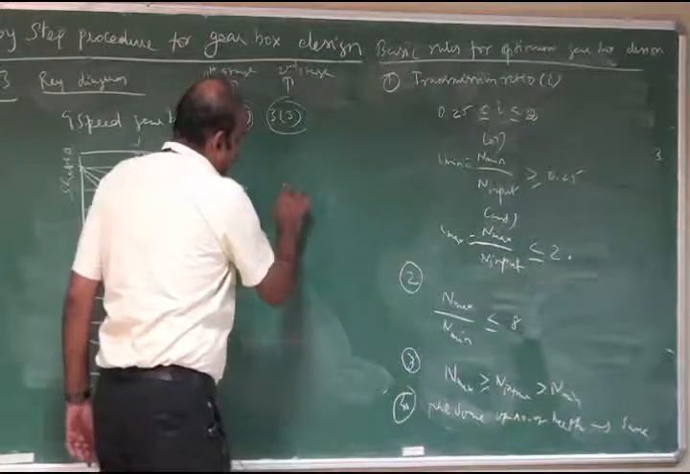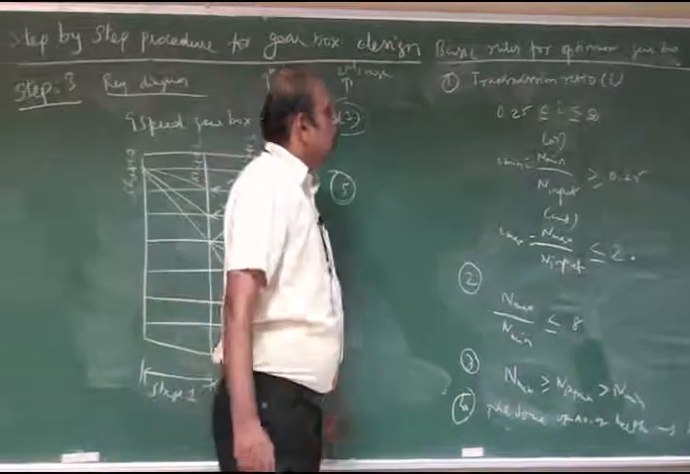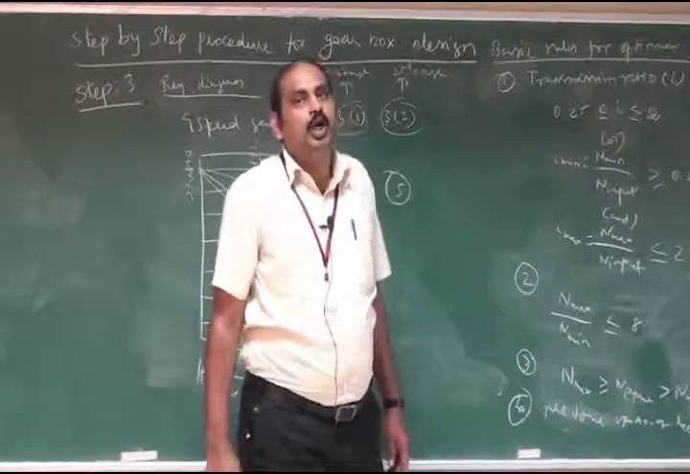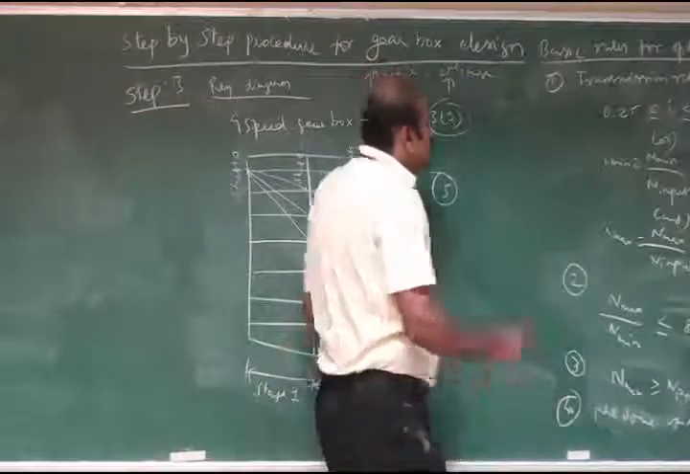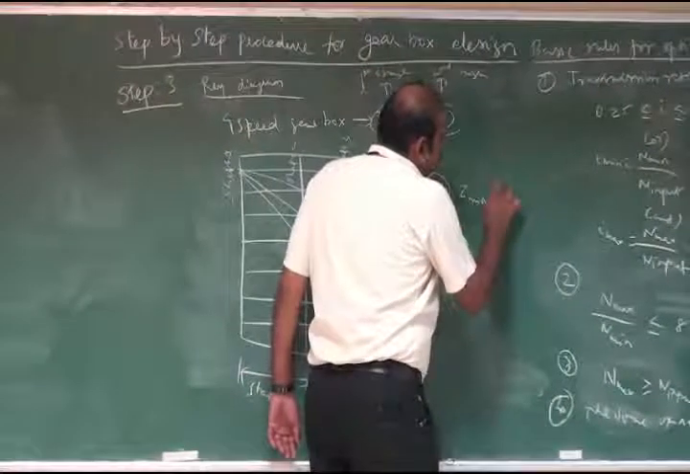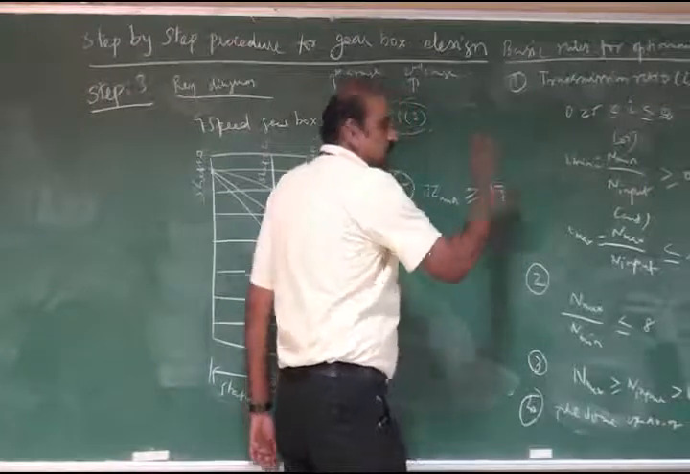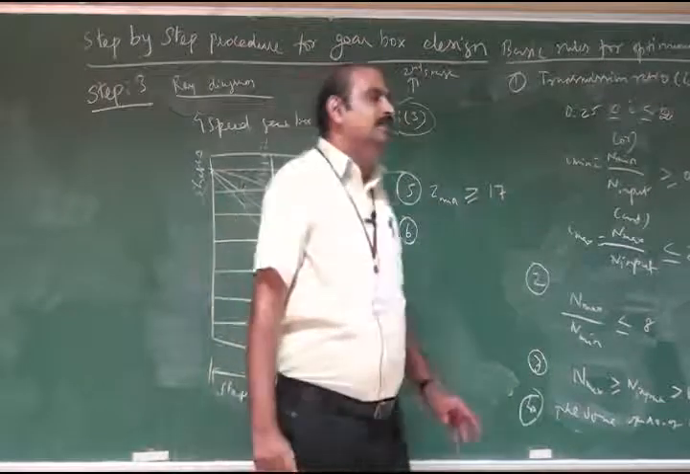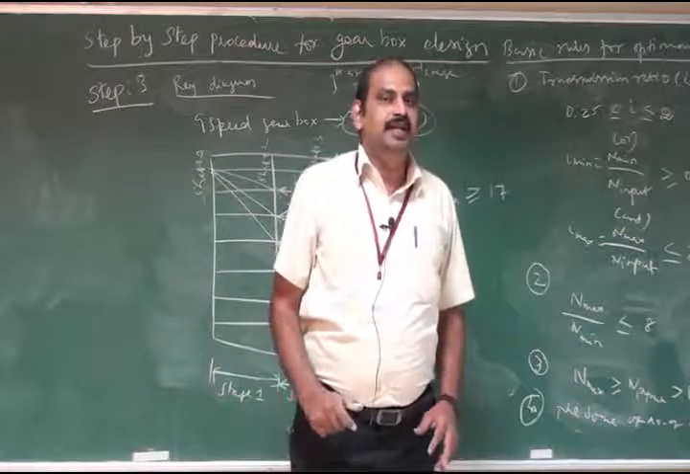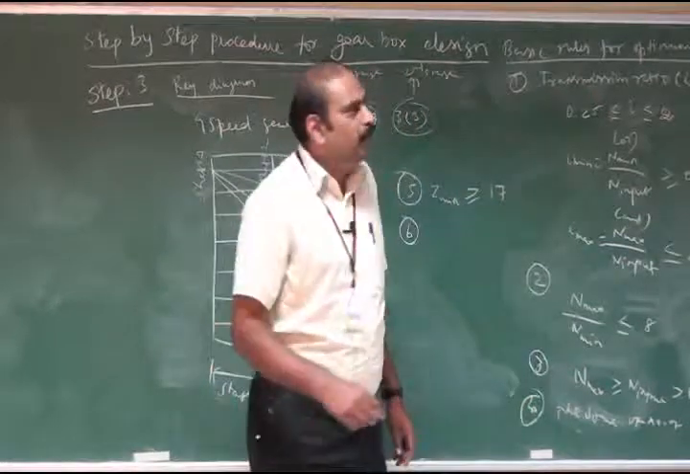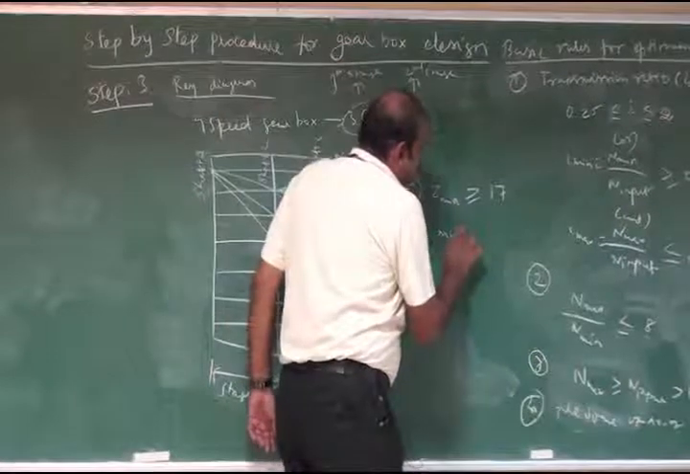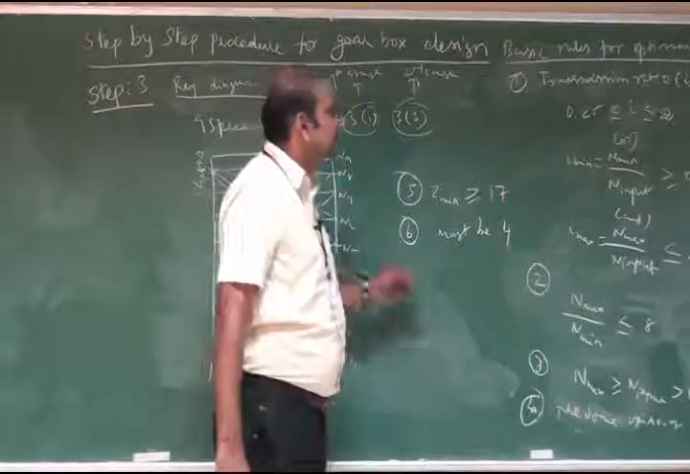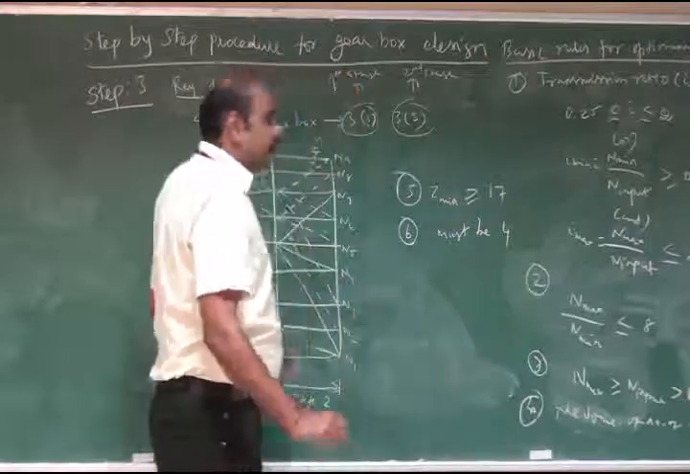Then the fifth condition: the minimum number of teeth on the smallest gear should be greater than or equal to 17. Then the sixth basic rule is that the minimum difference between the number of teeth on two adjacent gears must be 4. So these 6 conditions should be satisfied in the ray diagram.